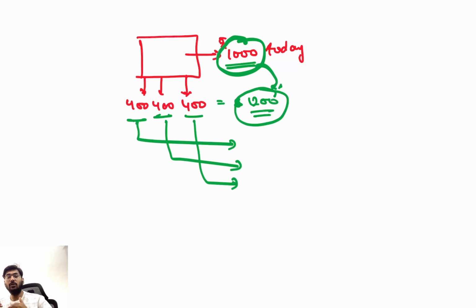Means I am going to receive 400 after 1 year, 400 in the second year, and 400 in the third year. So if I take their present value, clear? If 400 third year, what is its value today? 400 in the second year, what is its value today? And 400 in the first year, what is its value today? Clear? I have to calculate the present value of that future cash flow. Think like that.